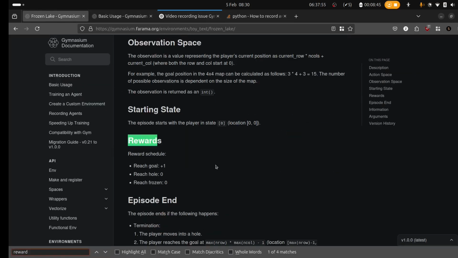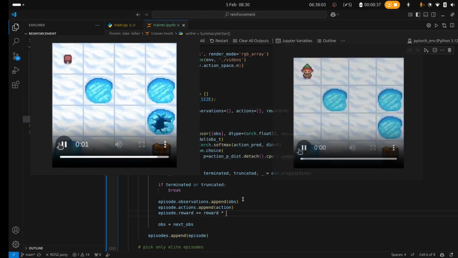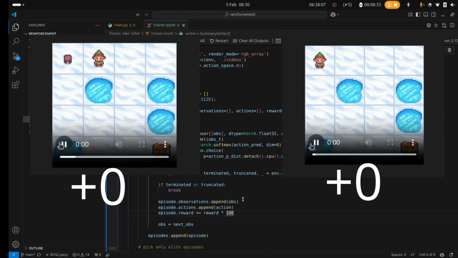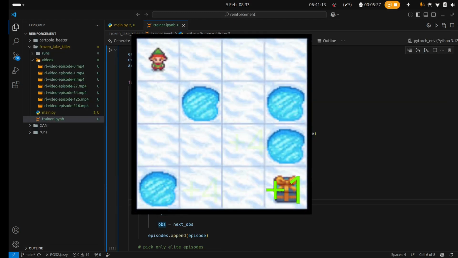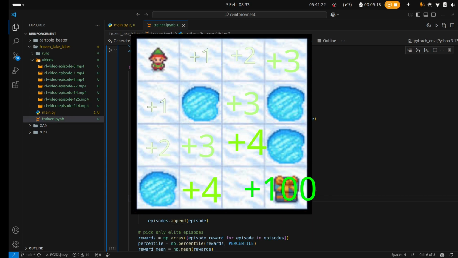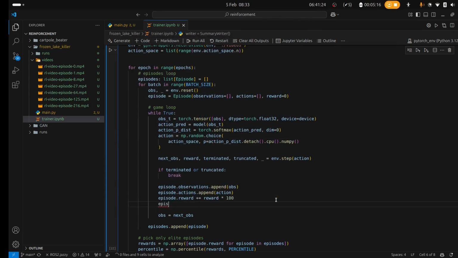The reward is just an integer of value of 1 if it reaches the goal and 0 otherwise. So basically an agent dying 2 blocks away from the present and an agent dying in the first 2 blocks of the maze, they both would be rewarded equally with a 0. The only time we get something different is by reaching the present itself, which is quite rare. To fix this, I just added an extra reward based on how far the agent went. So an agent dying closer to the present would be rewarded more than an agent dying away from the present.